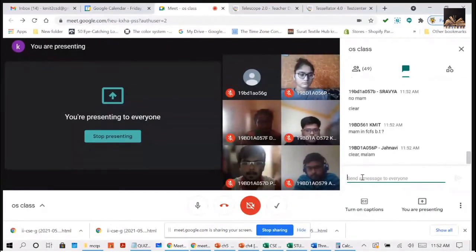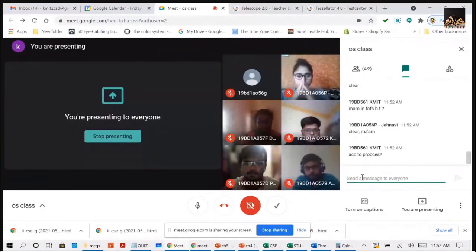Ma'am, in FCFS, burst time. See, FCFS means the processes having a burst time above 16 will be moved to the third queue. That means the parameters can also be defined according to your implementation. In that example, I have taken 8 to 16. Not only that, you can put some other values based on your type of the system. Clear?